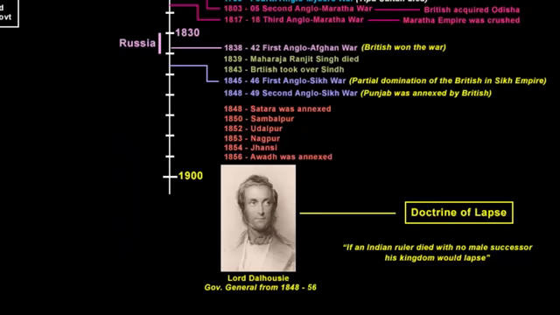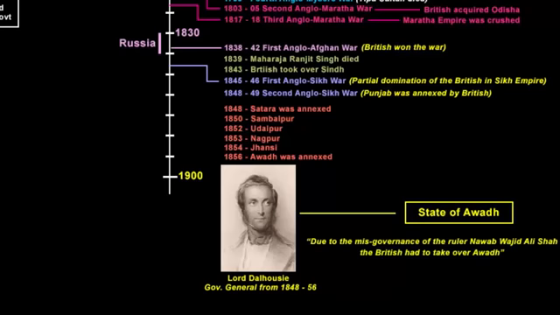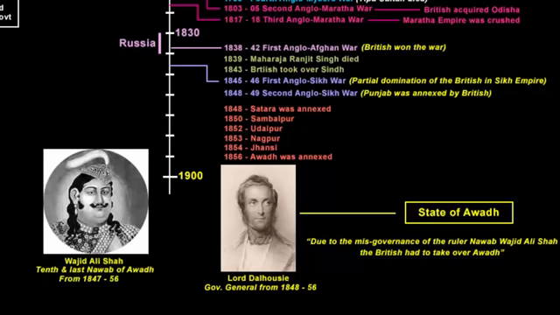And finally in 1856 the company took over the states of Awadh. Remember, Awadh was already an alliance of the company, but in 1856 the British took over Awadh. Governor General Lord Dalhousie said it was due to the misgovernance of the ruler Nawab Wajid Ali Shah, as he was not ruling properly. So to free the people from the misgovernment of the Nawab, the British had to take over the state. Wajid Ali Shah was 10th and the last Nawab of Awadh. He held the position for 9 years. The British humiliated the Nawab and he was removed and sent to Kolkata on a pension.